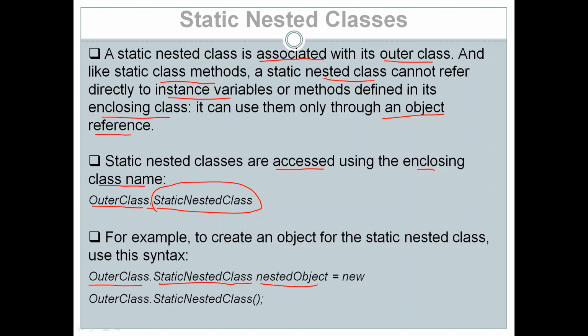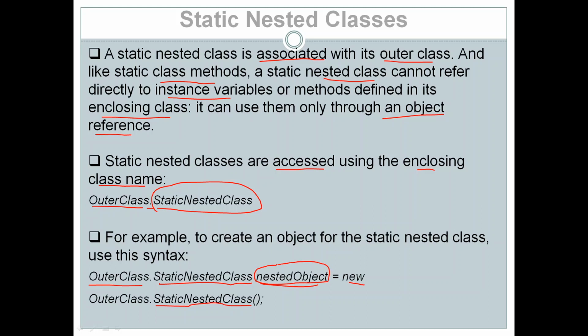Whatever object name you like, you can give. Then the new operator, again the name of the outer class dot the constructor of the static nested class. This is how we can create an object of the nested class which is declared static.